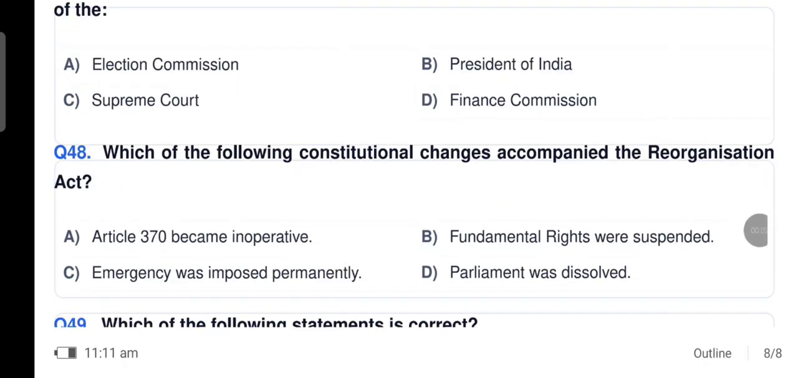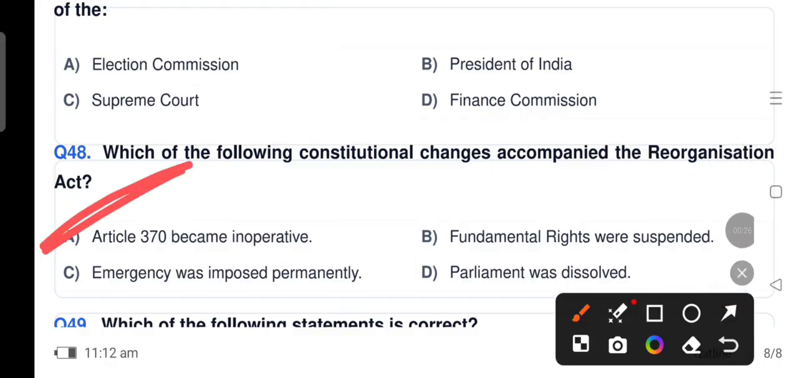Which of the following constitutional changes accompanied the Reorganisation Act? Let's look at the options. Article 370 became inoperative, fundamental rights were suspended, emergency was imposed permanently, Parliament was dissolved. It is Article 370 became inoperative. That is option number A.